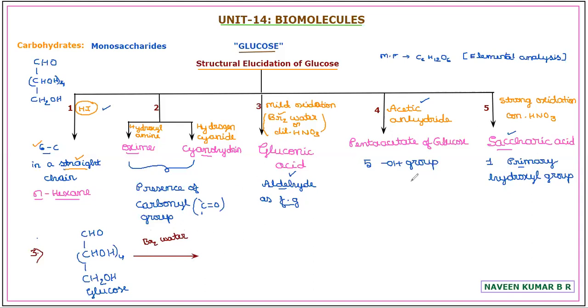By treating with these, the aldehyde group is oxidized to the carboxylic group COOH. You can observe the changes there. The remaining is CHOH 4 times, CH2OH. If the aldehyde group is present, then only it will be oxidized to carboxylic acid under mild oxidation conditions. As the mild oxidation condition gives this acid, gluconic acid, this confirms the presence of the aldehyde as a functional group.